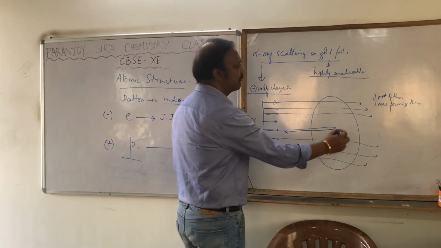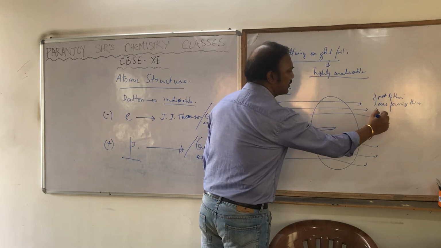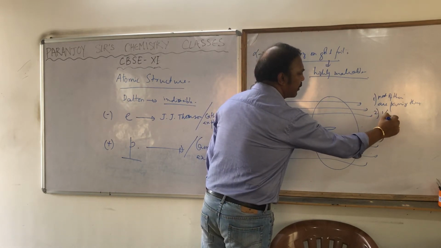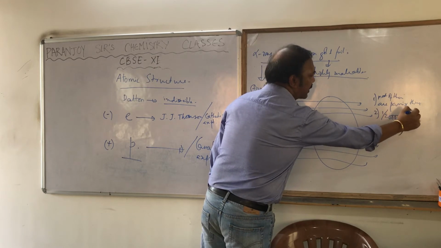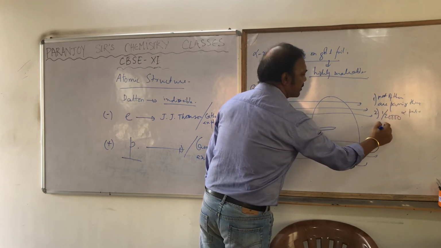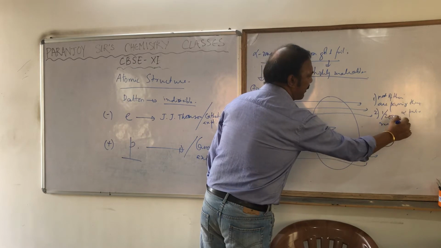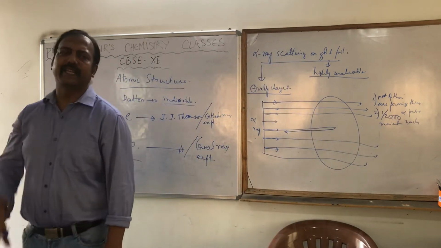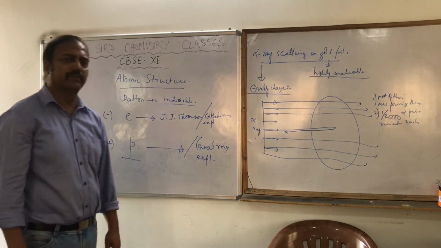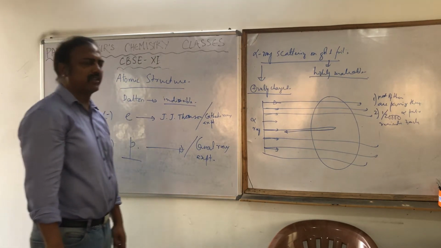That's the second important observation he observed.